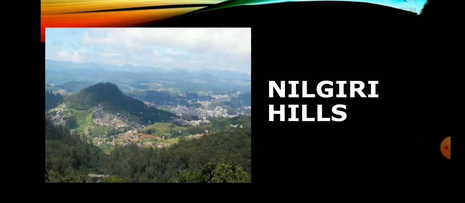Now we will see one by one about the hills. First one is Nilgiri Hills. It is located in the northwestern part of Tamil Nadu. It consists of 24 peaks with more than 2000 meters height. Dodabetta is the highest peak of these hills, followed by Mukurthi. Ooty and Coonoor are the major hill stations located on these hills. It has more than 2700 species of flowering plants and the state animal Nilgiri Tahr is found in these hills.